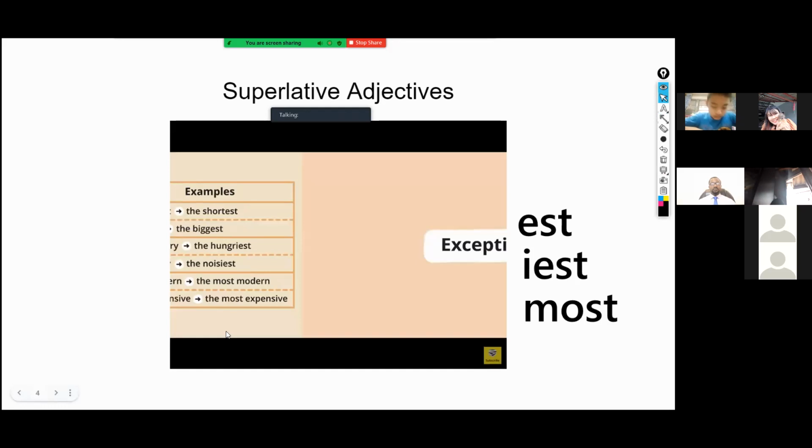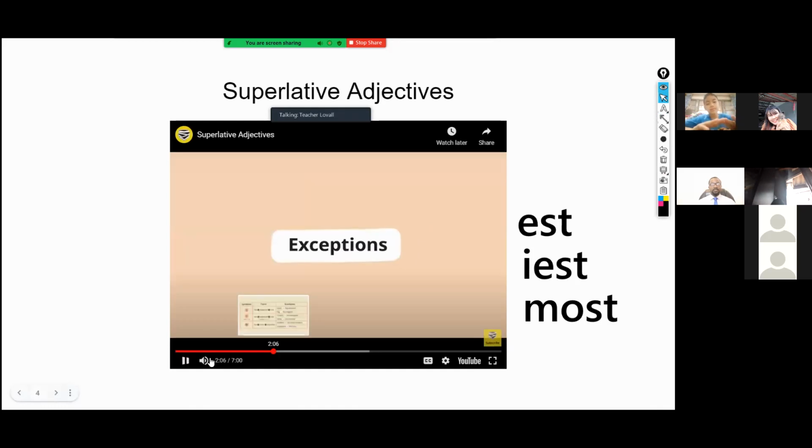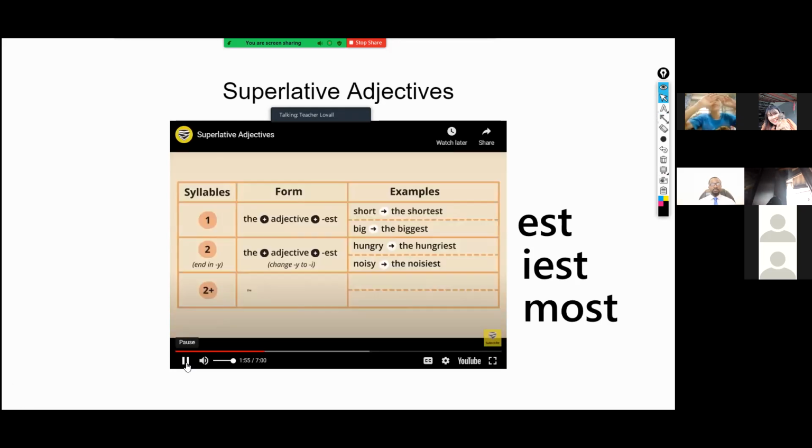All right, so let's take another look at that page. It's very important. We use the words the most before the adjective. For example, modern becomes the most modern, and expensive becomes the most expensive. All right, so guys, I want you to focus on this page, okay? So the system is based on syllables.